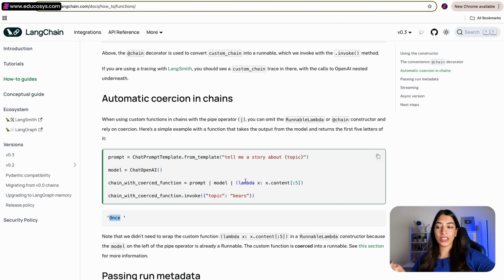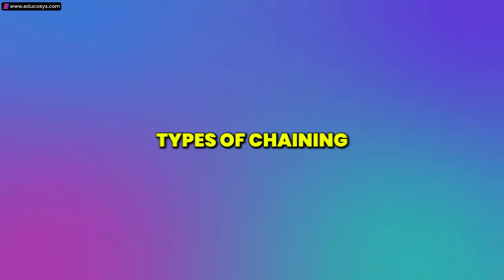You can write your own custom lambdas. Here they have mentioned that when writing your custom functions in chains with the pipe operator, you can omit the RunnableLambda or chain constructor and rely on coercion, right? So you can check out the examples over here, and you can try writing different examples. You can play around with it, write your own custom functions. It will be a lot of fun.